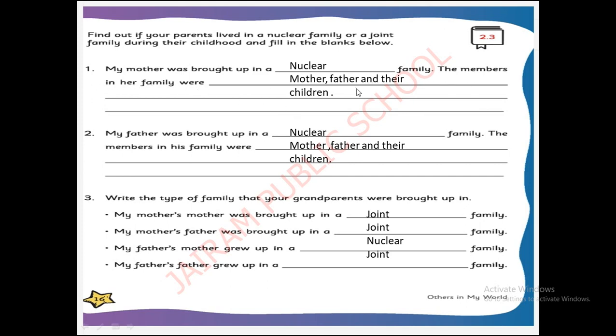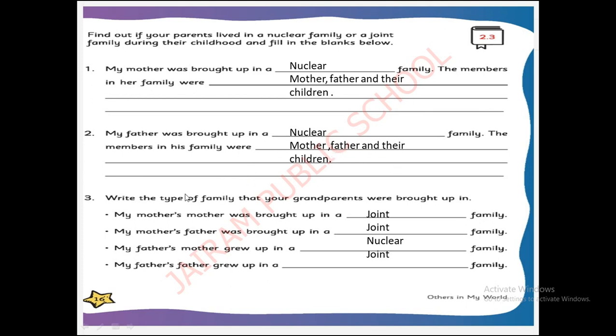Next, the members in her family were. Who are the family members? You have to write father, mother and their children. This is for mother. Next, for father. My father was brought up in a nuclear family. He was also brought up in a nuclear family. The members in his family were mother, father and their children.